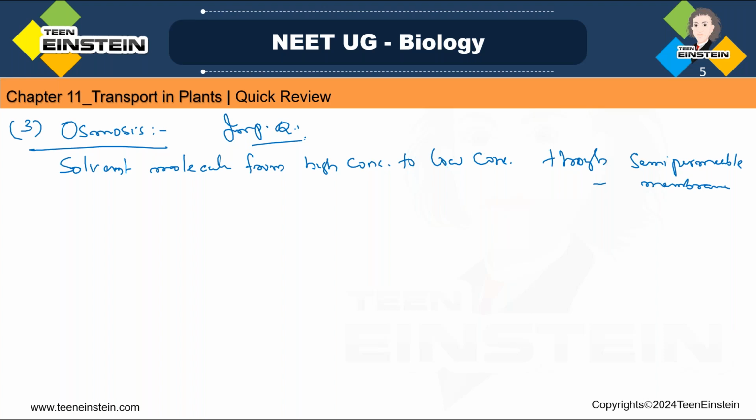Okay, porins and aquaporins. So when learning about osmosis, it is the passage of solvent molecules, not the solute, from the region of higher concentration to the region of lower concentration, and this passage happens through a semi-permeable membrane.